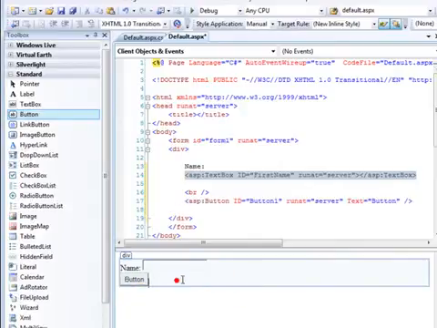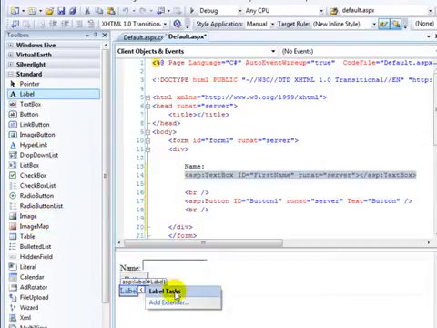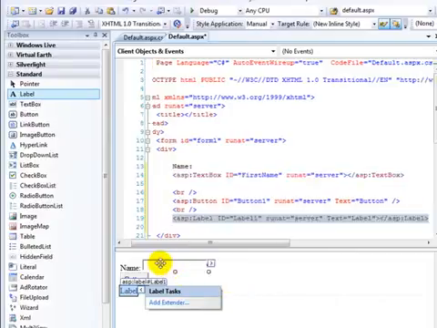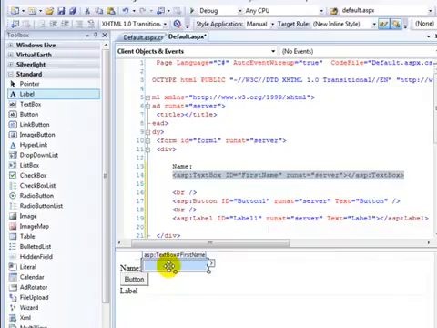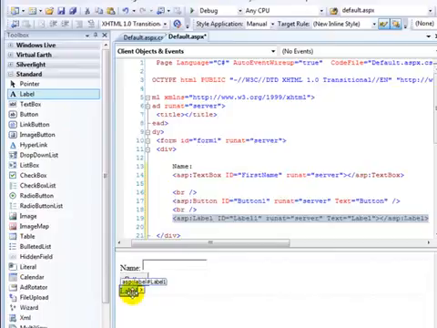Put my cursor behind the button, hit enter to add a new line, and then I will add a label control. This will be a simple hello world type application. The user will put their name in the text box. We'll have this button to be able to click, and then the label will display the greeting.